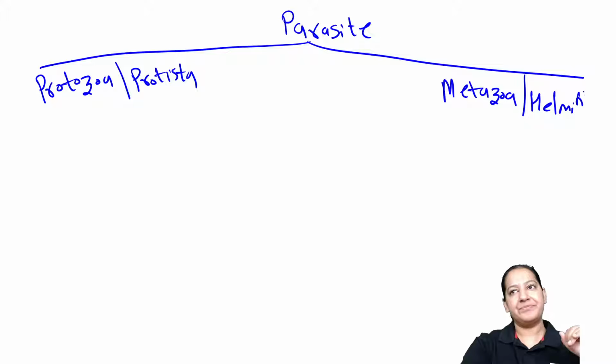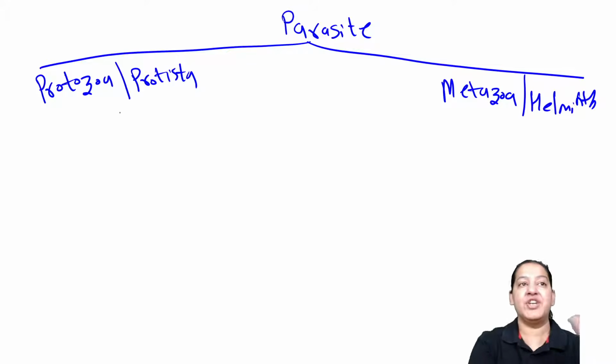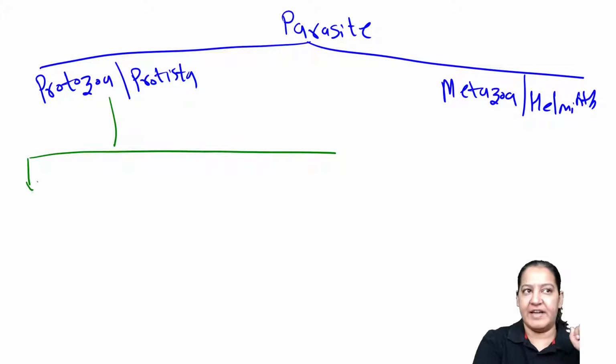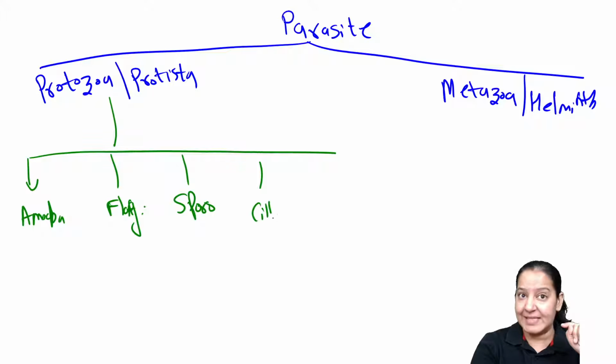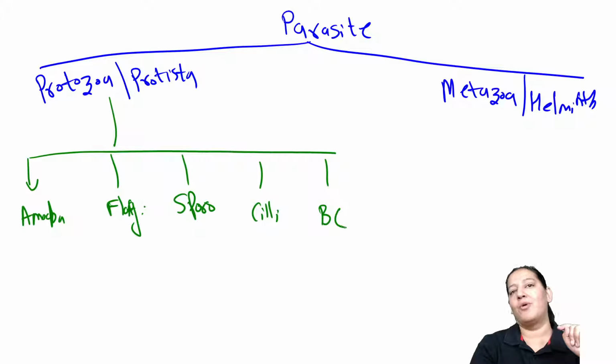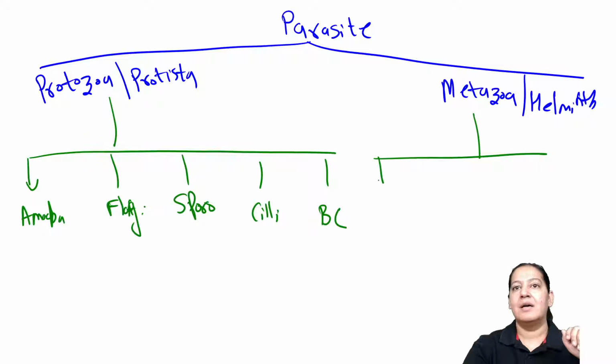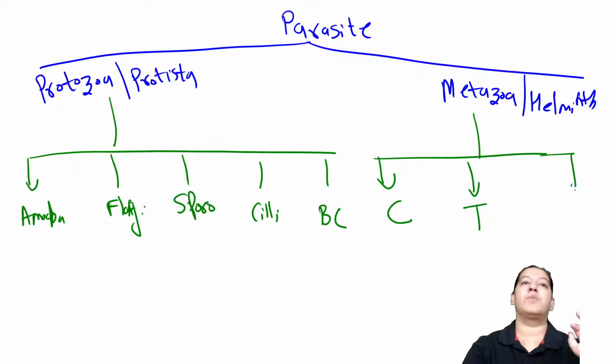Now tell me their further categorization, into how many categories you divide them. So we divide Protozoa into five categories. Amoebas is the first category. Flagellates, the second category. The third category is sporozoans. Fourth category is ciliates. And fifth category is Balantidium coli. That's it. In Metazoa, we divide them into three categories. The first one is the cestodes, the second one is the trematodes, and the largest one are the nematodes.